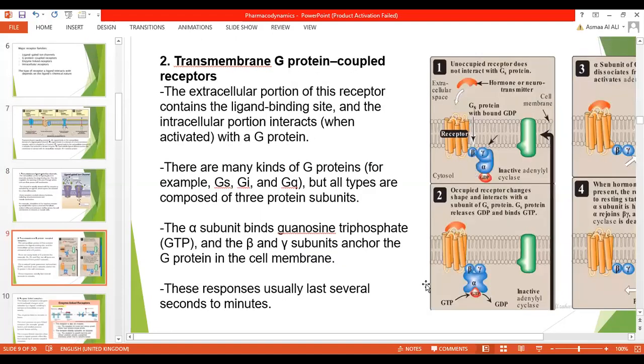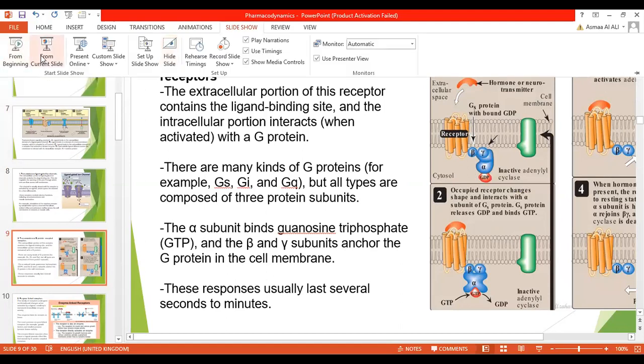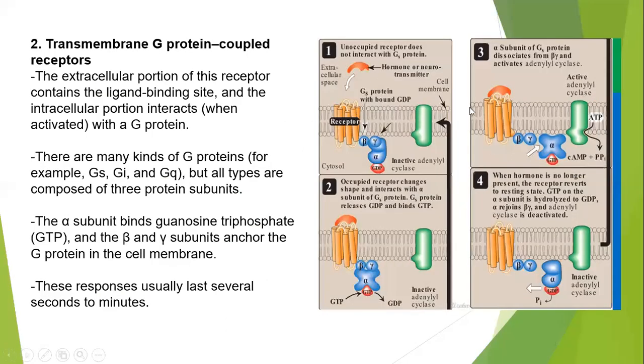The next type of receptor is the transmembrane G protein coupled receptor, and there are different shapes of G protein coupled receptors. The extracellular portion of this receptor contains the ligand binding site, and when activated, the intracellular portion interacts with a G protein.